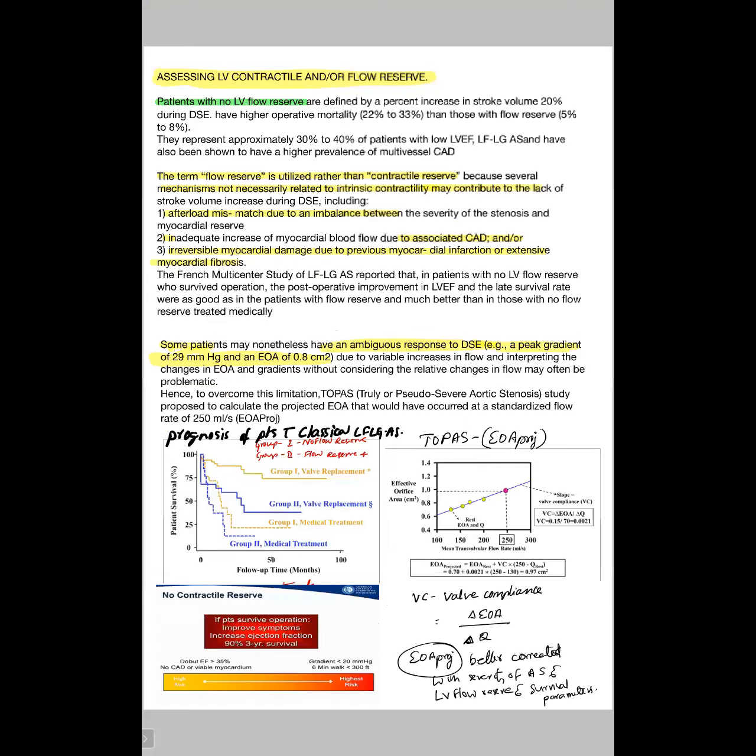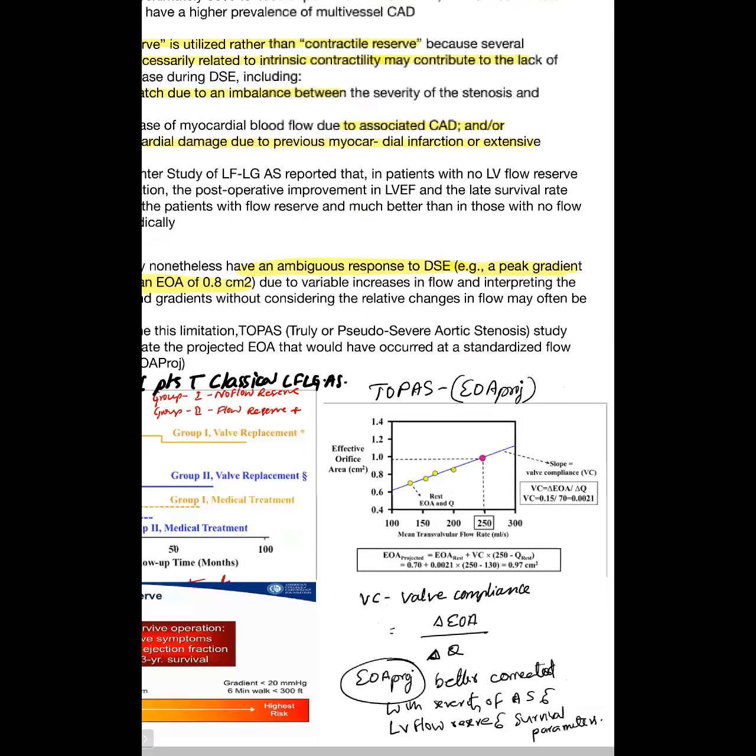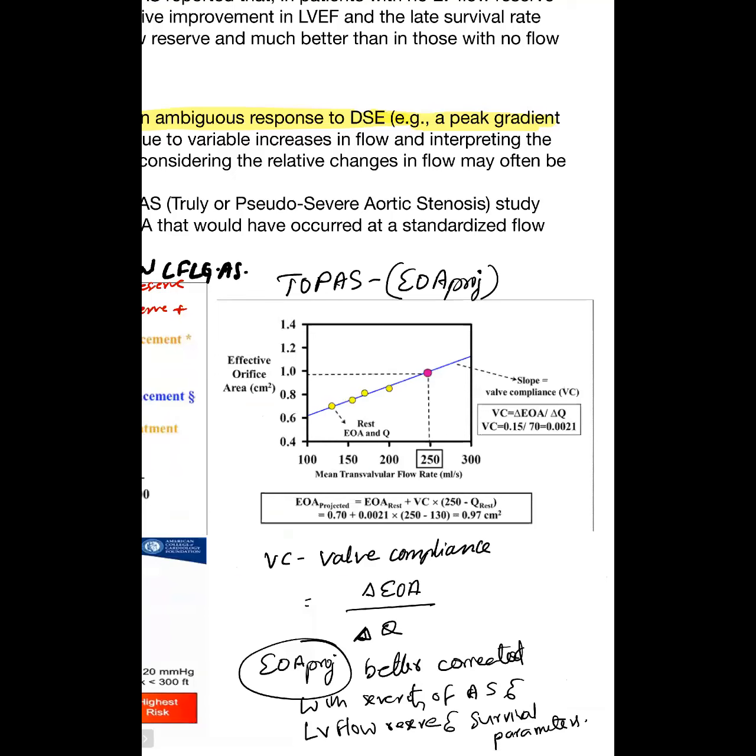Venki, hello. Yeah. In this projected aortic valve area, the upper limit is 1.2, no? Suppose you have started dobutamine stress echo and your baseline area was 0.8. Okay. I think the upper limit, in the TOPAZ study, there are multiple studies, because some studies have taken 1.2 as a cutoff, and some studies have taken 1. They say you should take 1.2 as severe AS, considering the risk and MACE events in these patients.